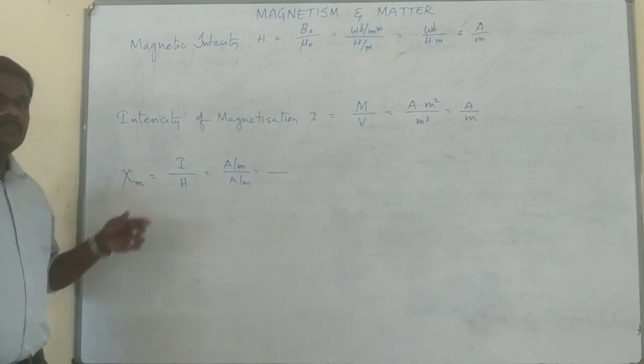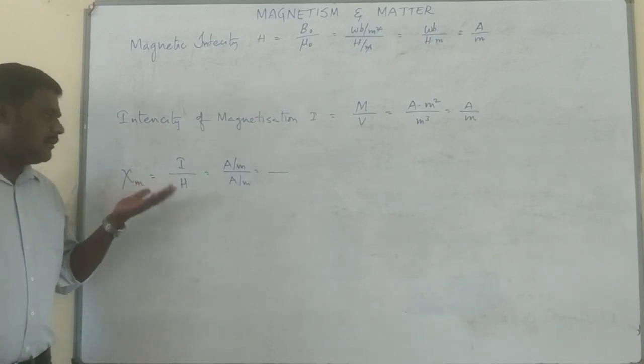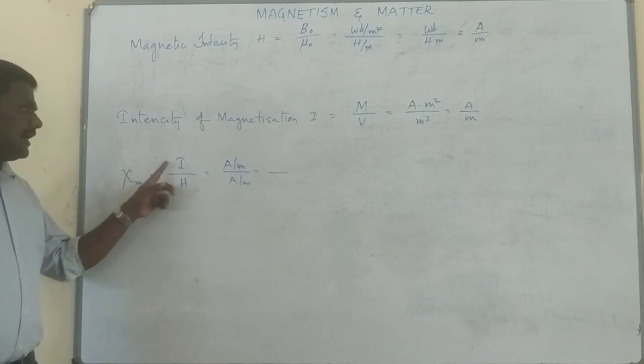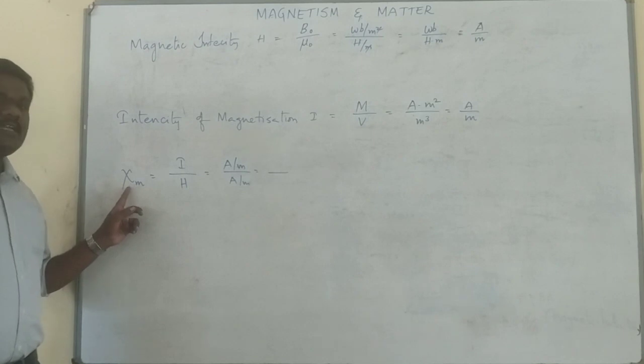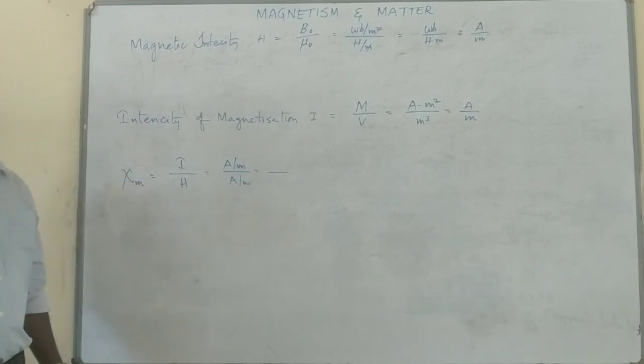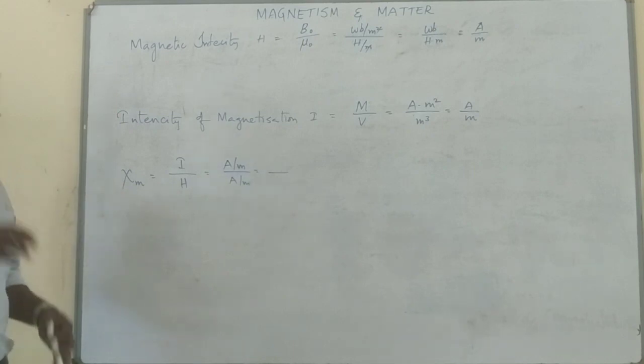If both are the same, then I can say Xi is equal to 1. If I is more than H, Xi is greater than 1. If I is less than H, then Xi is less than 1. Based on that, you can decide to what extent a sample can accept magnetism.